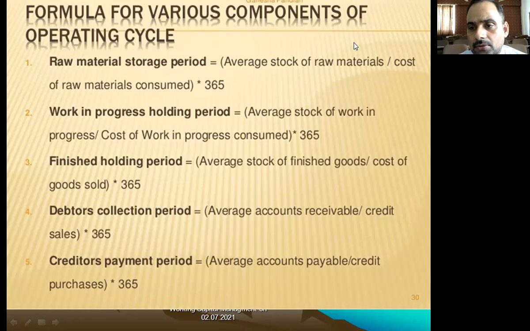Third one is the finished goods holding period: average stock of finished goods divided by the cost of goods sold, multiplied by 365 days. The fourth one is the debtors collection period: average accounts receivable divided by credit sales, multiplied by 365 days. And last, the creditors payment period we can calculate as average accounts payable divided by credit purchases, multiplied by 365 days.